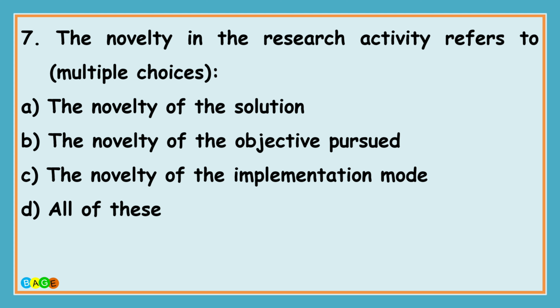The question number 7 is, the novelty in the research activity refers to dash dash dash, and the options are A, the novelty of the solution, B, the novelty of the objective pursued, C, the novelty of the implementation mode, and D, all of these. And the correct answer is D, all of these.